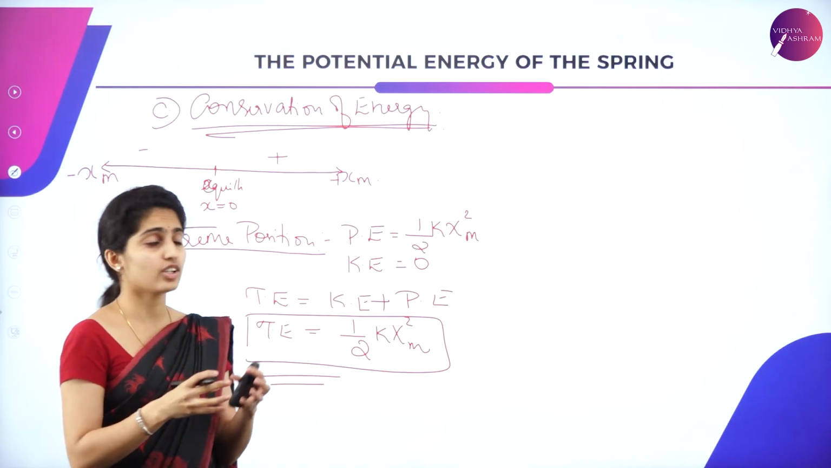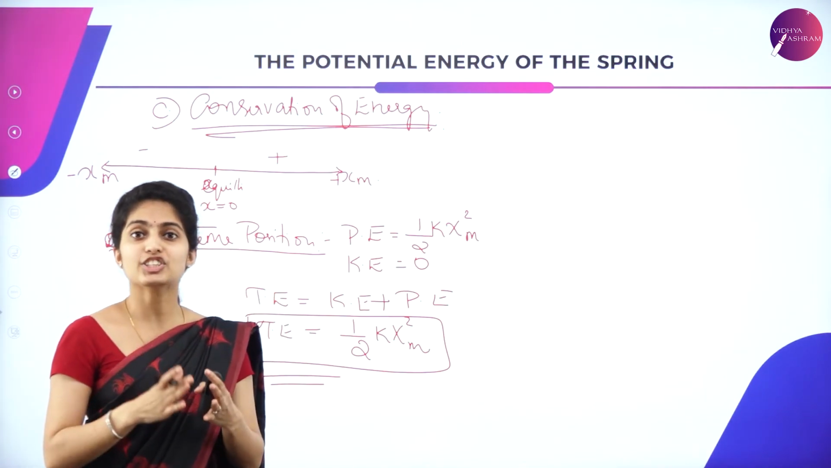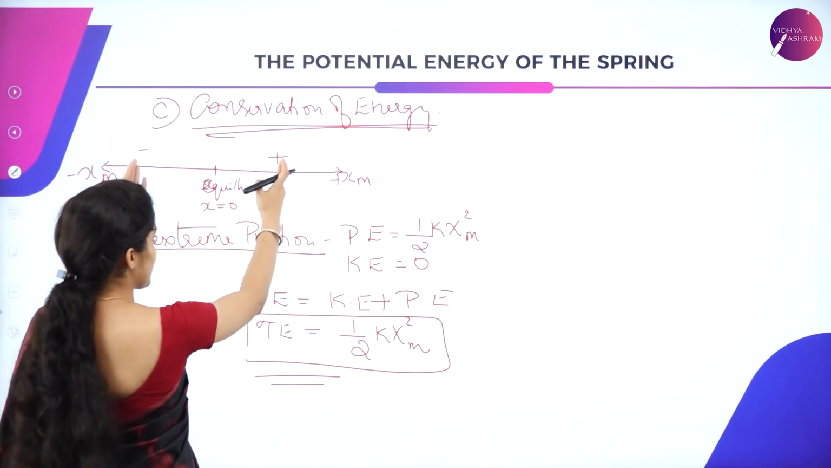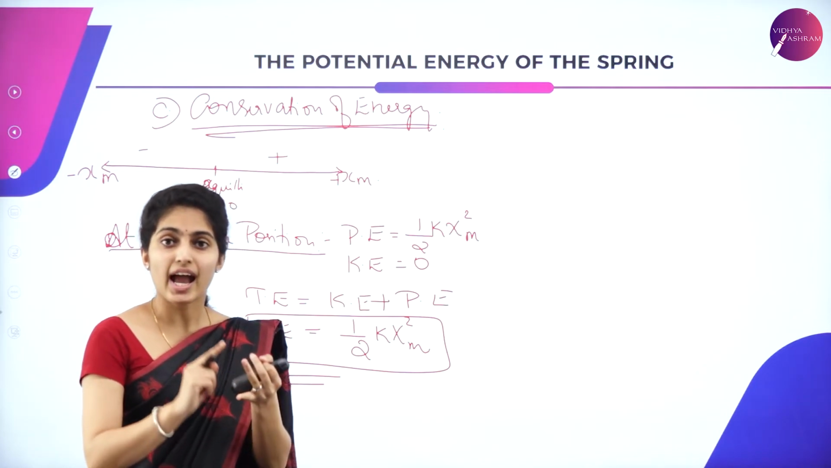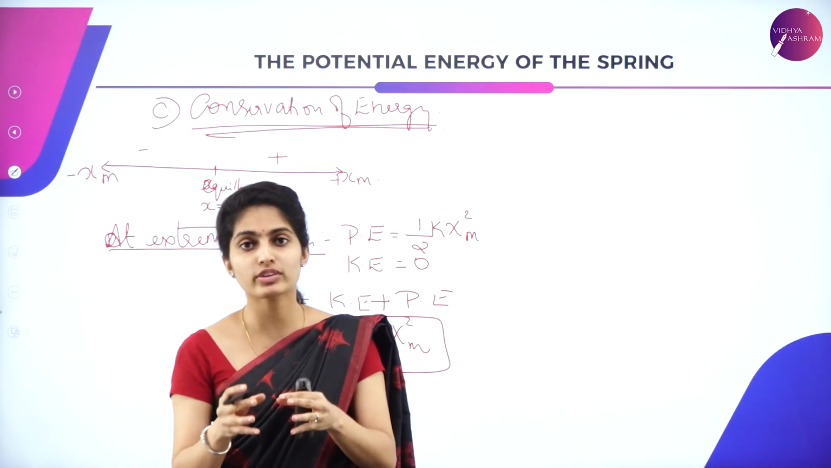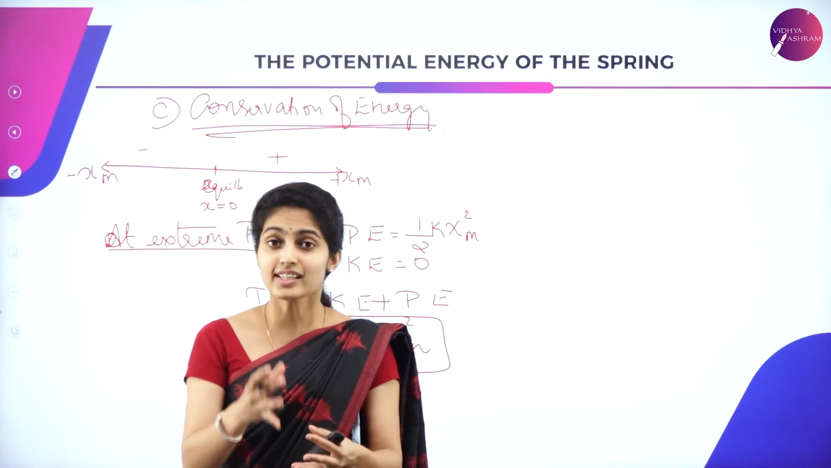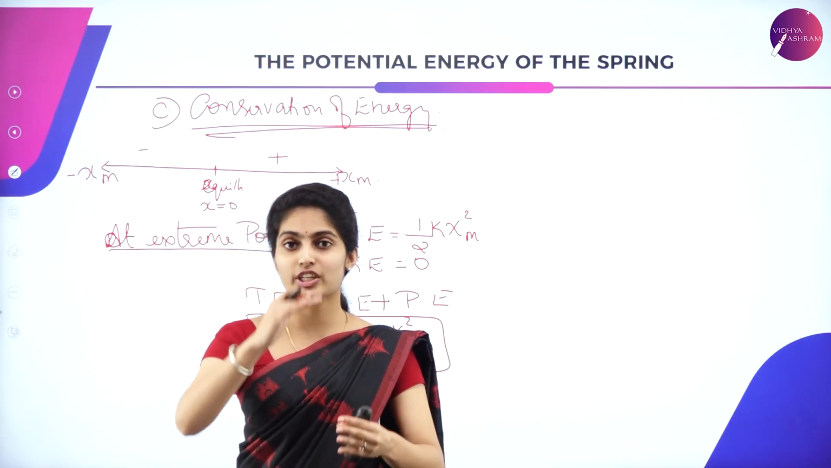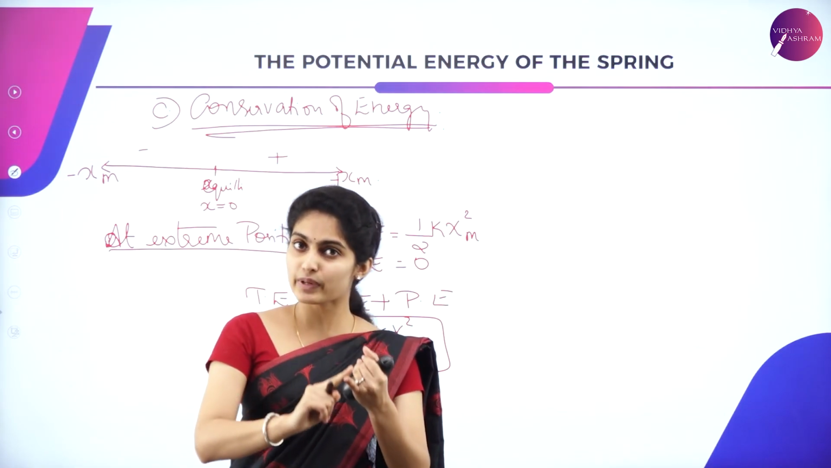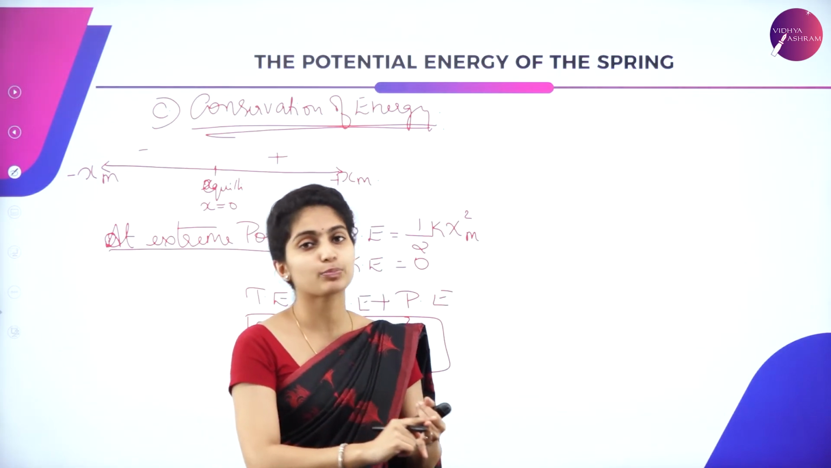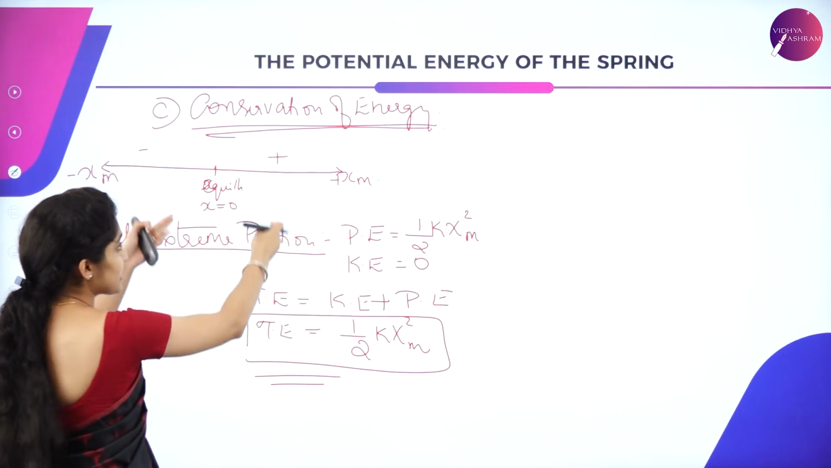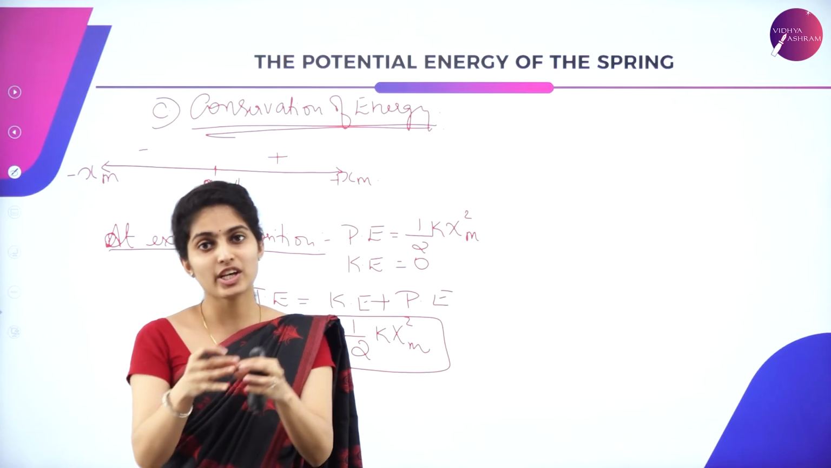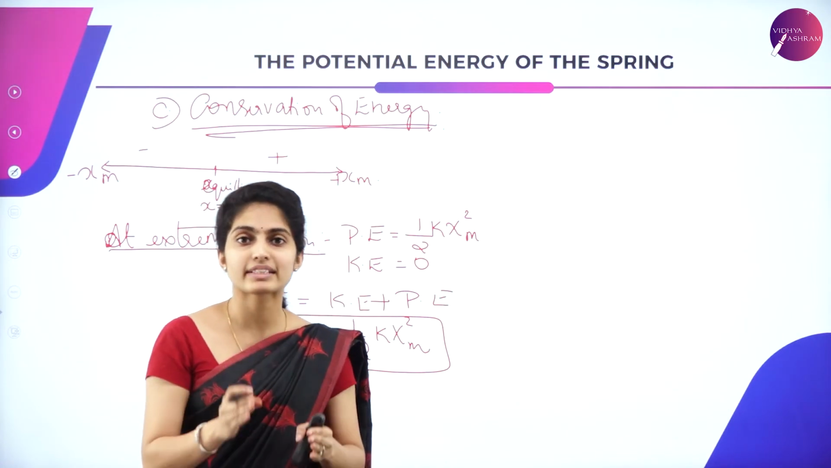Now let us consider when an object is at intermediate position. So at intermediate position, the kinetic energy as well as potential energy both are partly present. That is the same thing whatever we studied in conservation of mechanical energy. At intermediate stage, there is no decrease in one and increase in the other. The potential energy as well as kinetic energy both will be partly present.